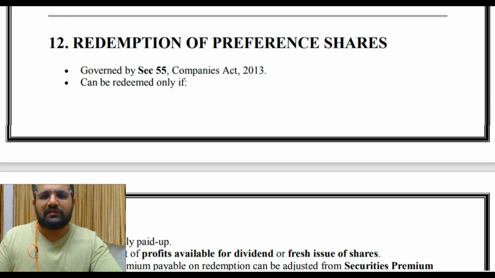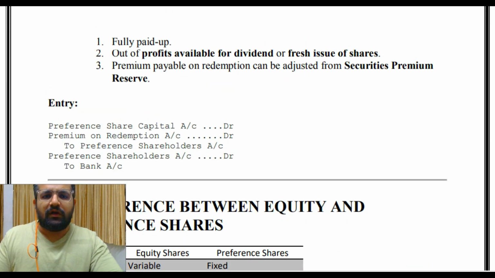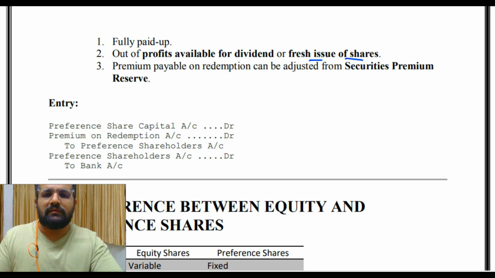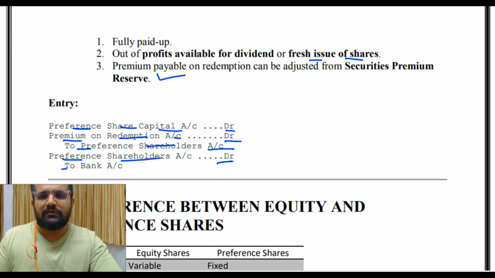Then redemption of preference shares, तो governed by section 55 of Companies Act 2013, can be redeemed only if fully paid up, out of profit available for dividend or fresh issue of shares. Premium payable on redemption can be adjusted from security premium reserve. Then entry: preference share capital account debit, premium on redemption account debit to preference shareholders account. Then preference shareholders account debit to bank account.